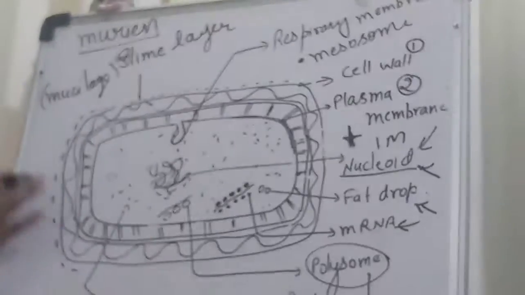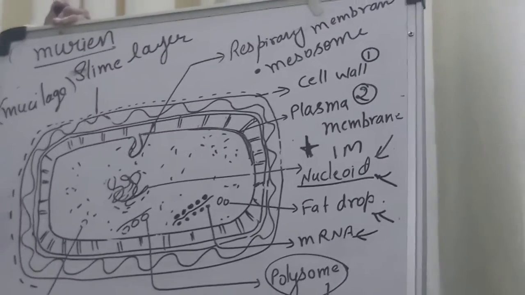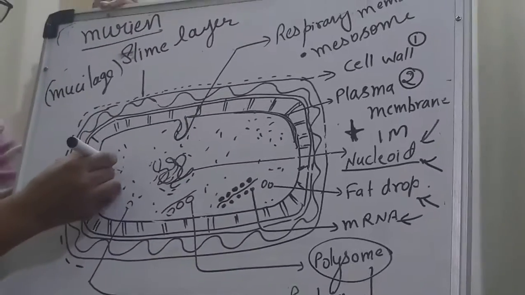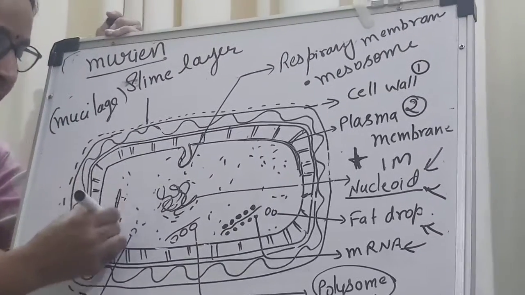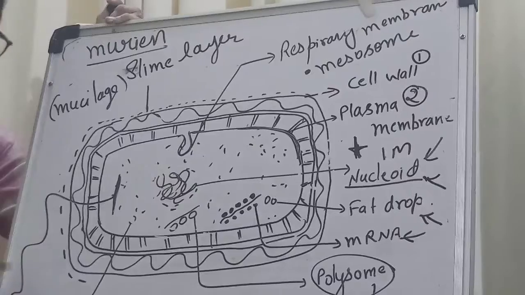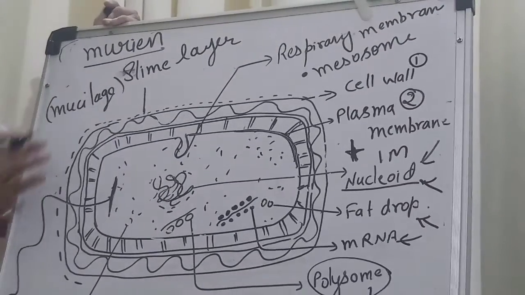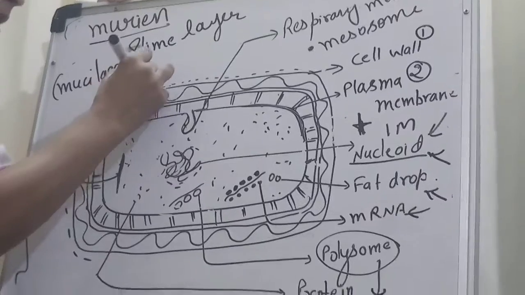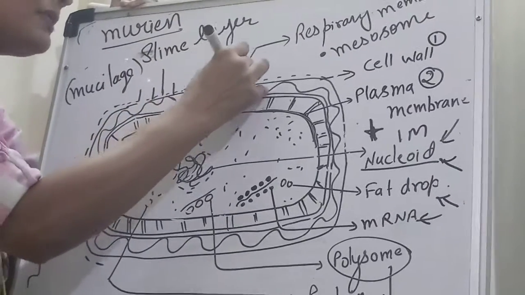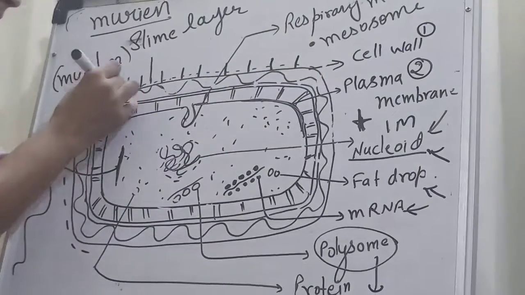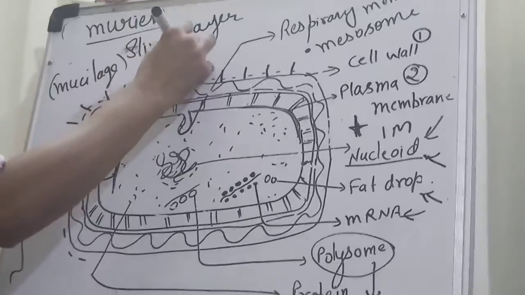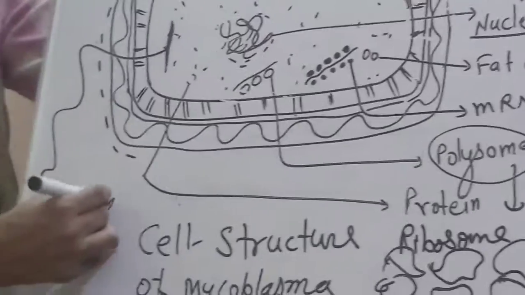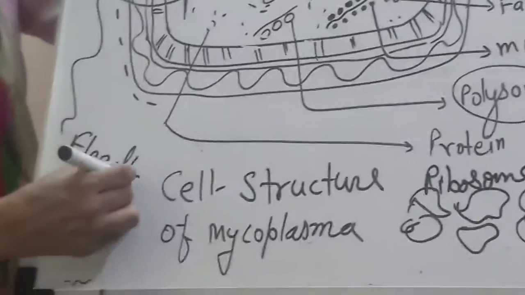So this is the basic structure of a prokaryotic cell. Some bacterial cells have their own flagella, which help in locomotion or movement. Some bacteria have small hairy structures called cilia, and a single rod-like structure is called flagella.